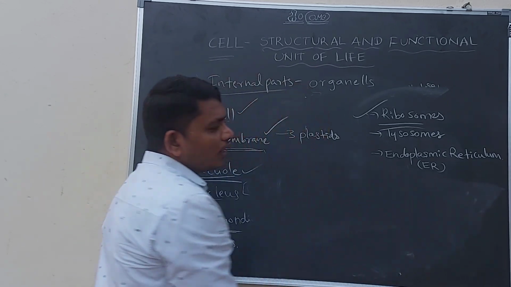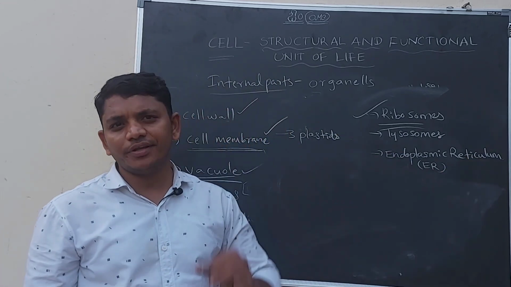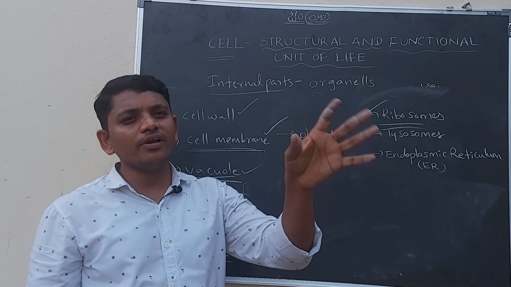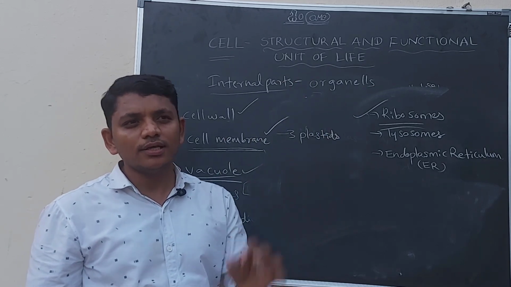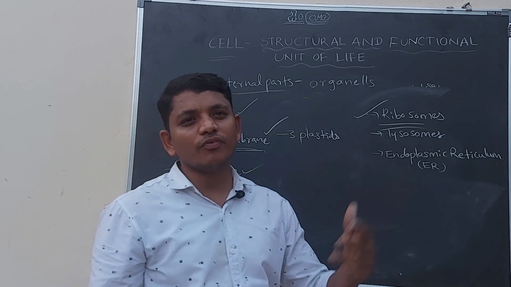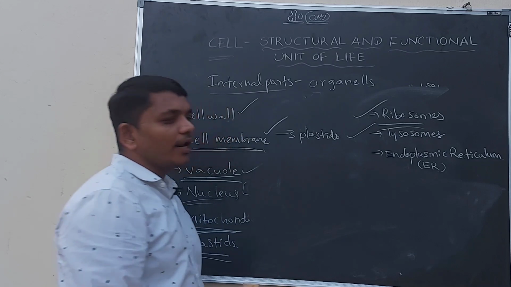These ribosomes are sometimes attached to some organelles, and sometimes they are free, floating freely in the cell sap. Let us discuss further about them. Right now we will discuss lysosomes.